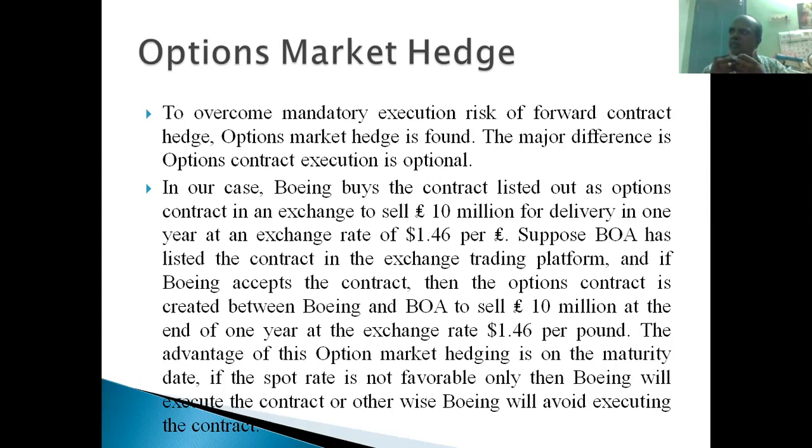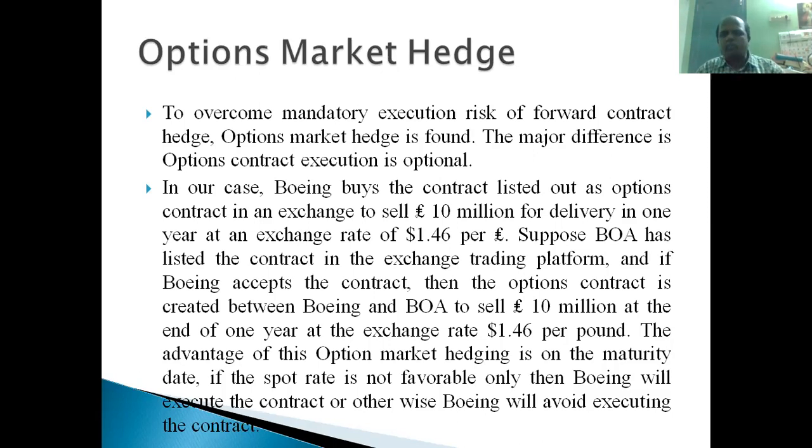Suppose they decide that 10 million pounds need not be sold to Bank of America, they can skip this contract, they can leave this contract. The only thing is they have to settle this $0.02 per pound for every pound. They should settle with Bank of America and pay this amount to Bank of America. Bank of America is the contract seller, so Boeing is the contract buyer, right? The pound seller is Boeing Corporation, and Bank of America is the pound buyer, right?